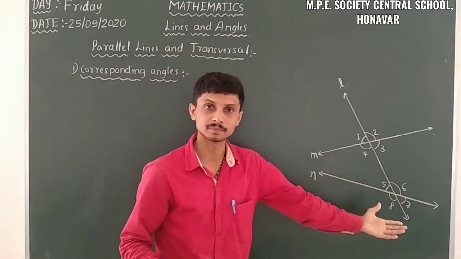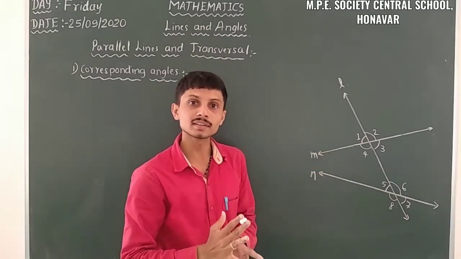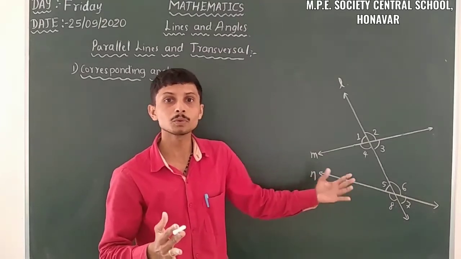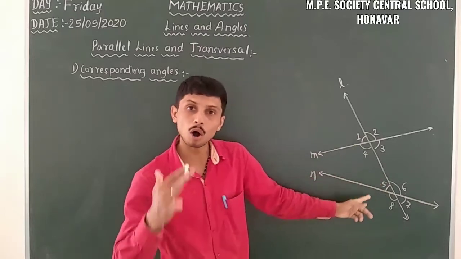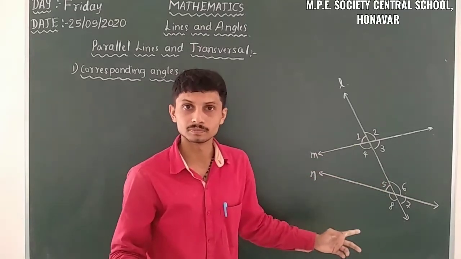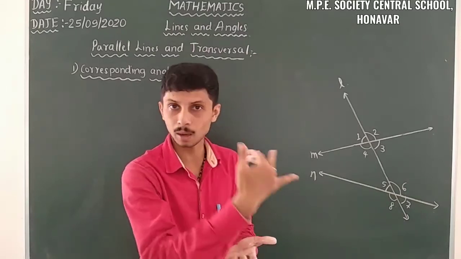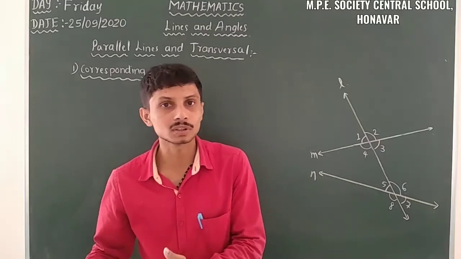So we can categorize into two here. In corresponding angles, it must be above the line or below the line. In one case we take above the line, and in the second case we take below the line.